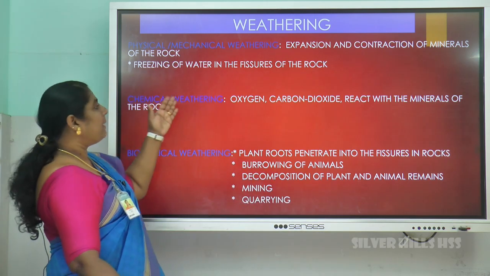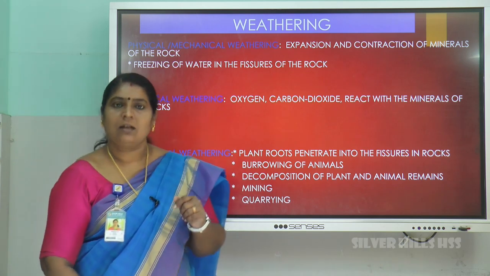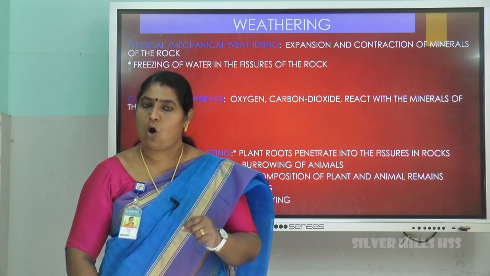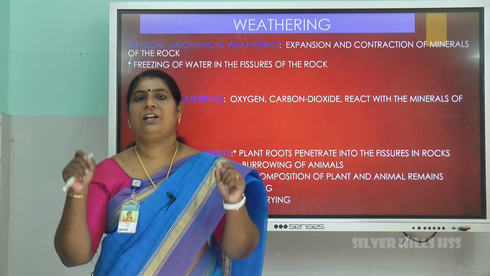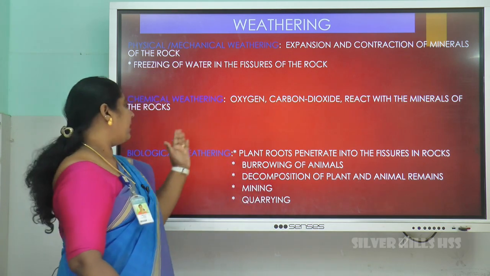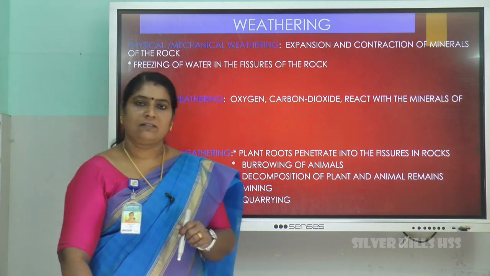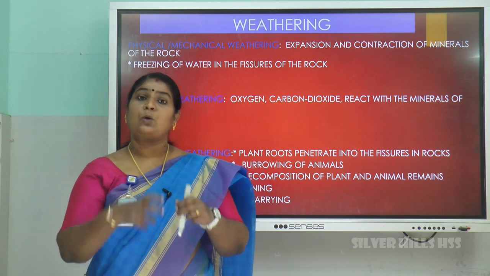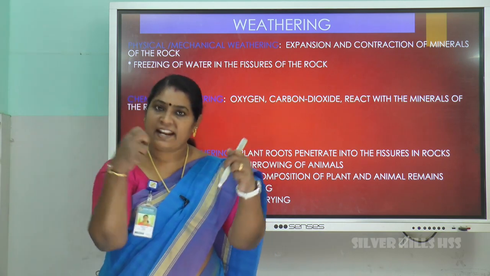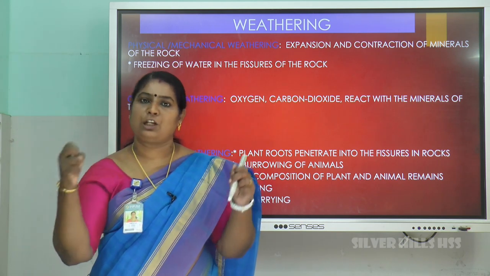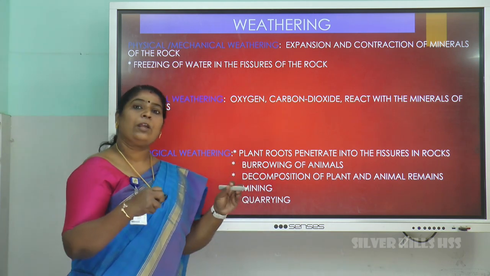Next is chemical weathering. Oxygen, carbon dioxide, water react with the minerals of the rocks and leads to disintegration of rocks. Third one is biological weathering. Biological weathering means sometimes we see the roots of the plants penetrate into the rocks, fissures are created and the rocks break into pieces. Next, burrowing of animals.